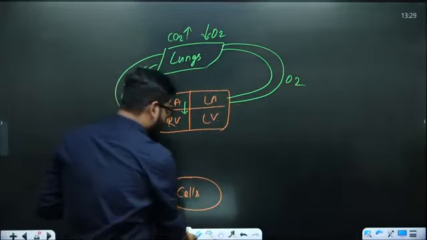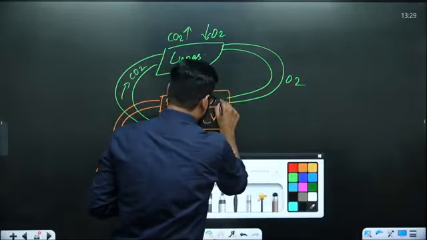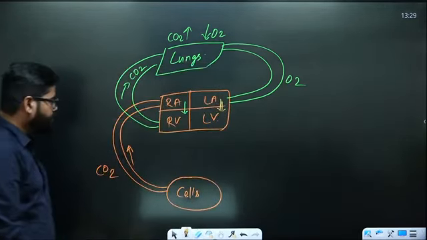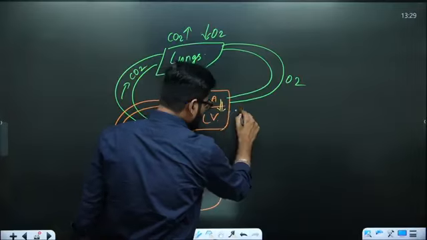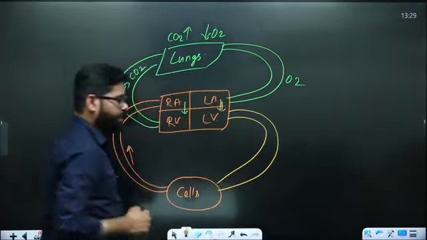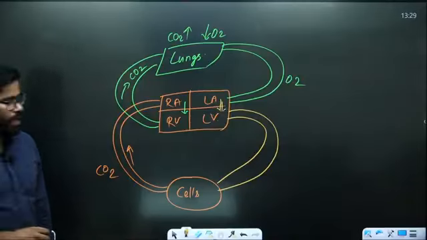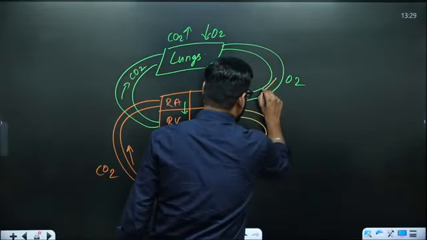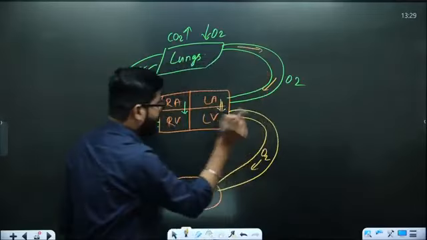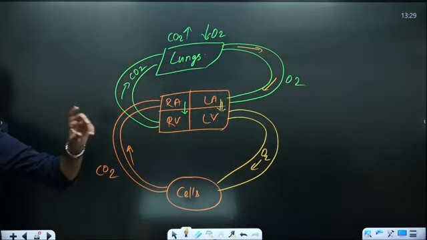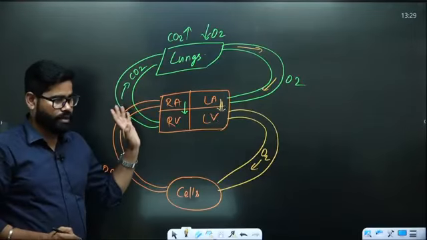From the left atrium, it is going to enter into the left ventricle, and then the left ventricle is going to pump it out of the body, into the different parts of the body. So here we will see oxygen is going out. This is the entire process of the heart. This is one complete heart cycle, or one complete cycle of the heart.